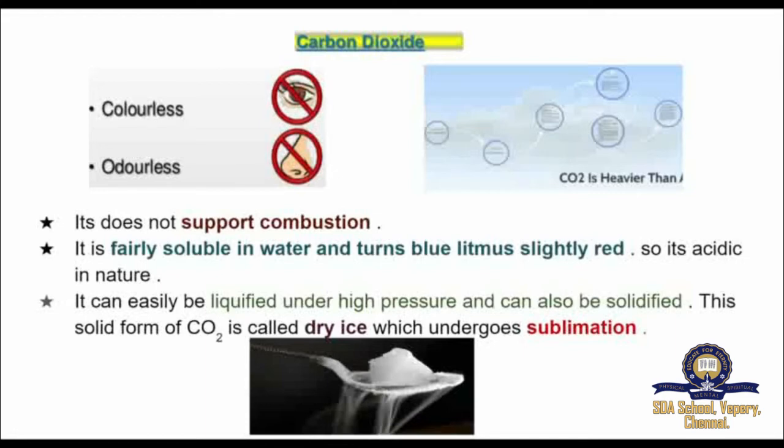Carbon dioxide is always acidic in nature. Carbon dioxide can easily be liquefied under high pressure and can also be solidified. This solid form of carbon dioxide is called dry ice, which undergoes sublimation.